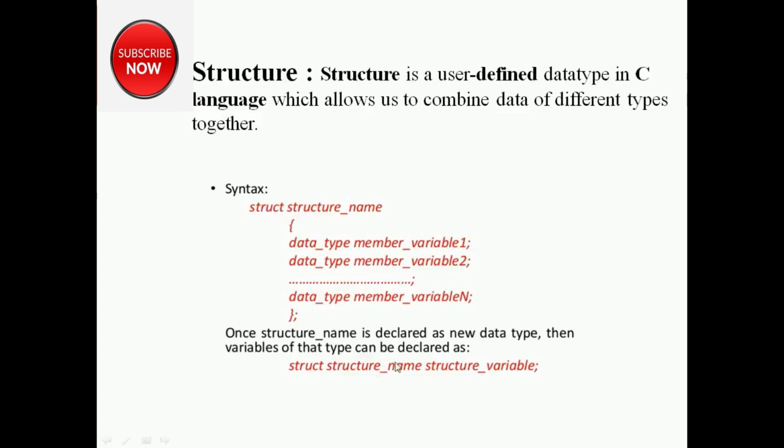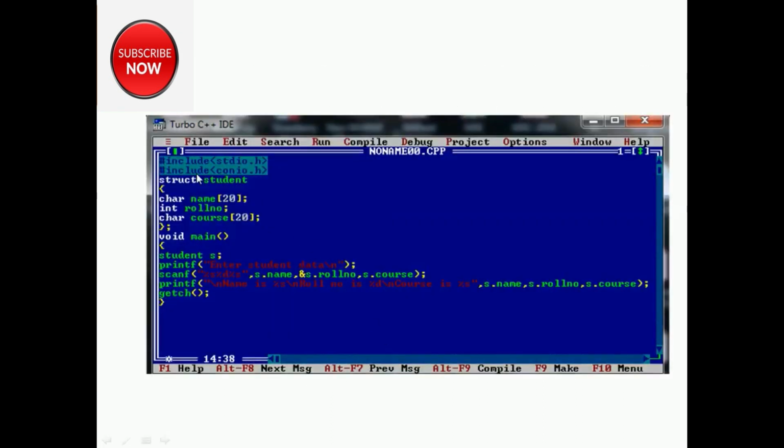Okay, see, here I have created a structure student, that is struct, this is the keyword, student is the name of the structure, then curly bracket open, then how many member variables are there? 3: name, roll number and course. Name is a character array, so char name[20]. I have taken 20 as the size of the name, terminated by semicolon, then int roll number, char course[20]. Clear? Curly bracket close and semicolon. That means I have created a structure named student.